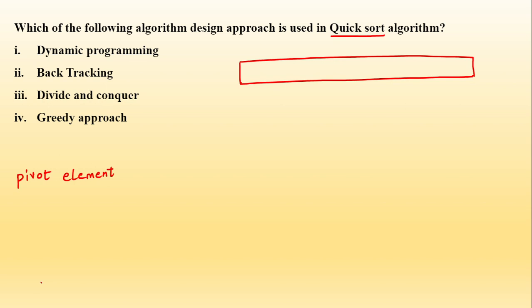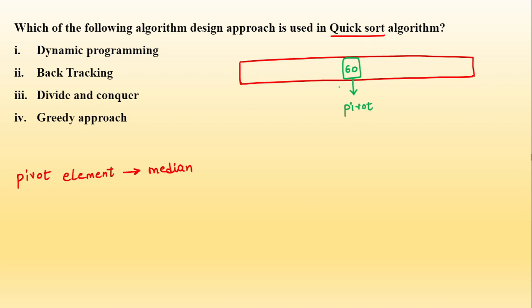What does that pivot element do? How do we find that pivot element? It is found by the median. With the help of the median we find this element. So suppose this is my pivot element, the median of this array. Let's say this value is 60. This is your pivot element.